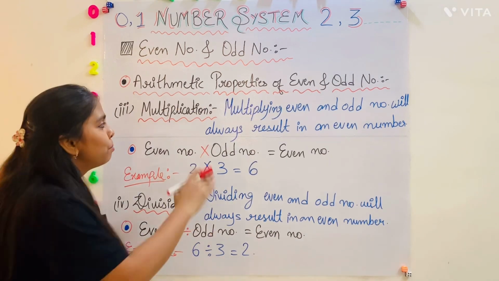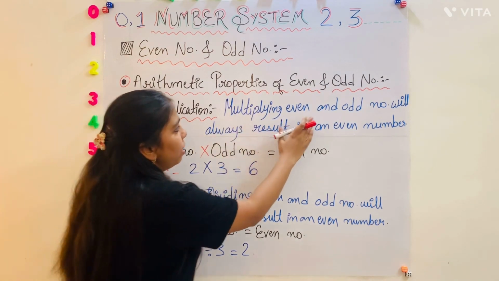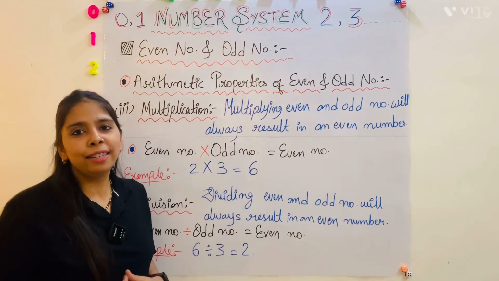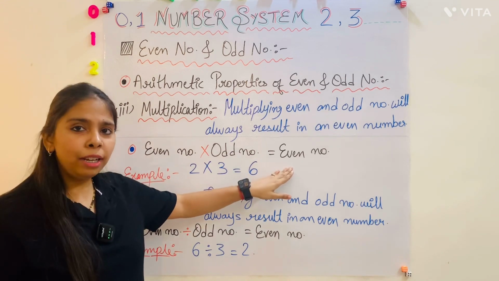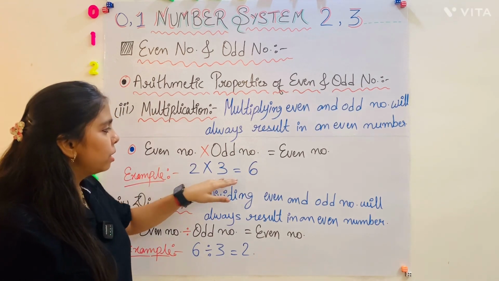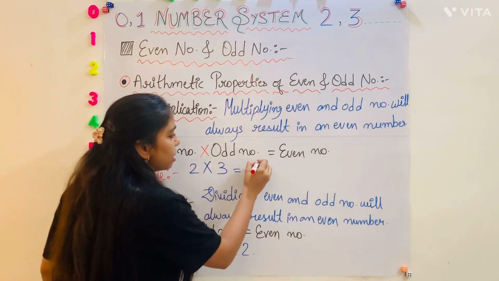Okay. Third one is multiplication. Multiplying even and odd numbers will always result in an even number. Like even number multiplied by odd number is equal to even number. For example, 2 into 3 is equal to 6, and we all know that 6 is an even number.